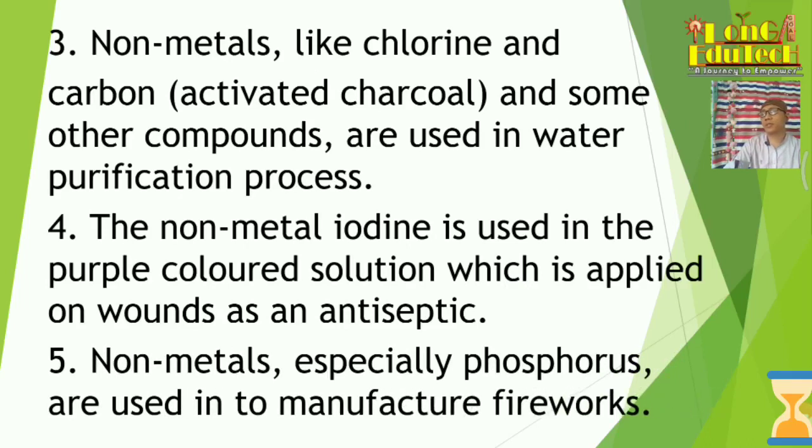And number five, non-metals, especially phosphorus, are used in the manufacture of fireworks. You see in the matches, on the head of the matches, you see the black or the red color, or on its surface also, right? So there it contains phosphorus, red phosphorus and all, and they have a low ignition temperature. That's why when we strike on the surface, it catches fire. So they are used in fireworks, and not only this, firecrackers and all, we also use them.